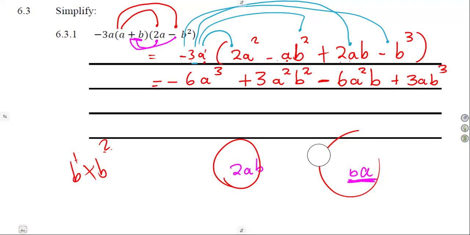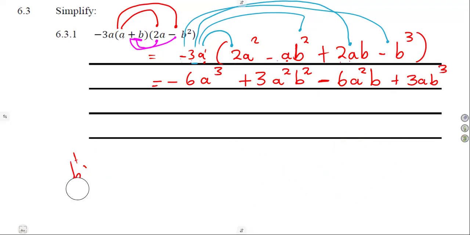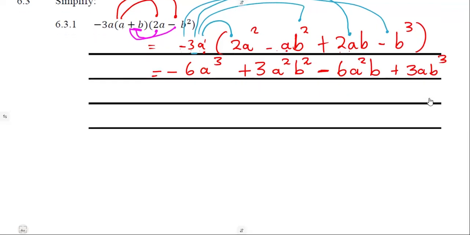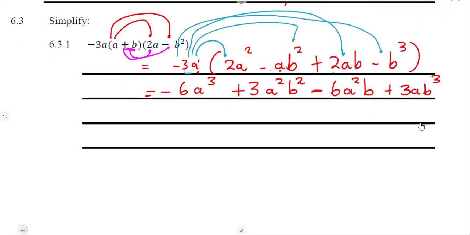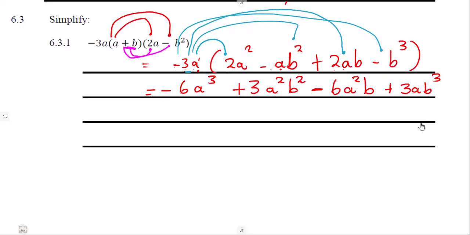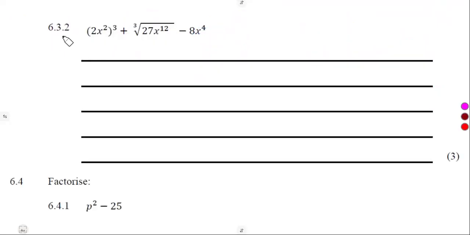As we can see, these are unlike terms, or the terms that actually even the laws of exponents cannot be used. You just take your a as it is, b as it is. Nothing combines the way that it is presented or given there. So if we check, do we have any part that we can call, okay, these are like terms? We do not have. Guys, do not force the questions to be what they cannot be. If it is like this, where you do not have any like terms, leave it like that. You are done.